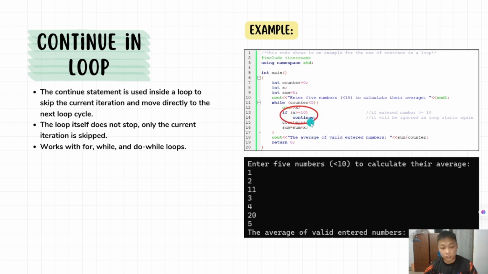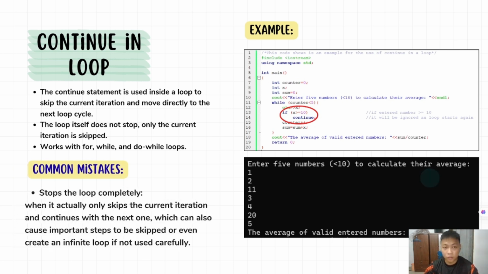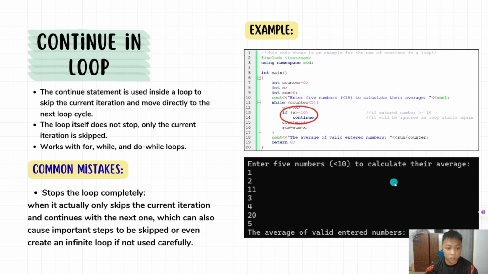A condition is checked inside the loop, and if the continue is executed, the remaining code in that iteration is ignored, and then the loop will proceed to the next iteration. And here is the output of the coding. The common mistake for this continue in a loop is thinking the loop will stop completely, when it actually only skips the current iteration and continues with the next one, which can also cause important steps to be skipped or even create an infinite loop if not used carefully.